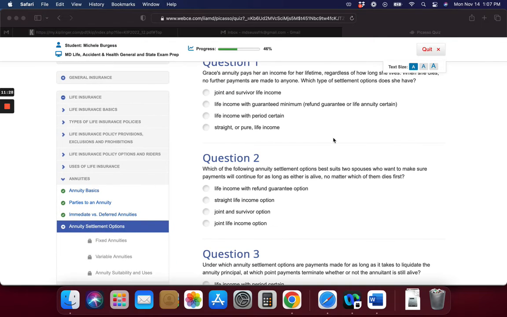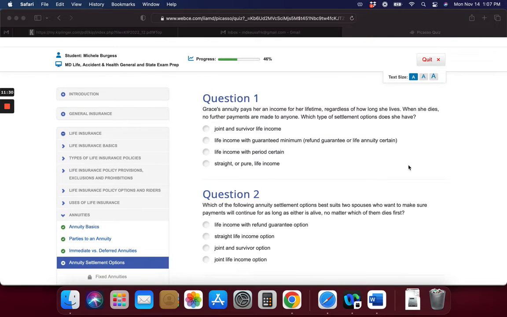Okay, all. These are the 4 questions for this lesson. Grace's annuity pays her income for a lifetime regardless of how long she lives. When she dies, no further payments are made. Which type of settlement option does she have? I don't know the right answers to these.